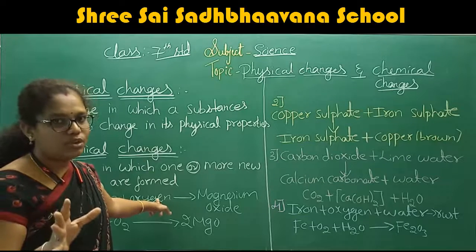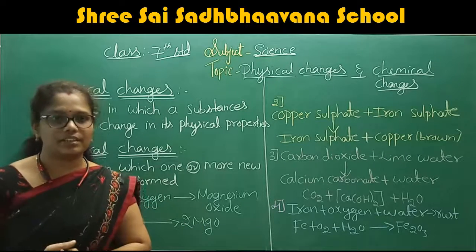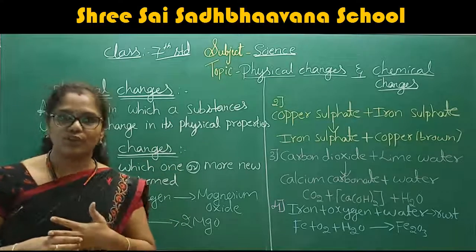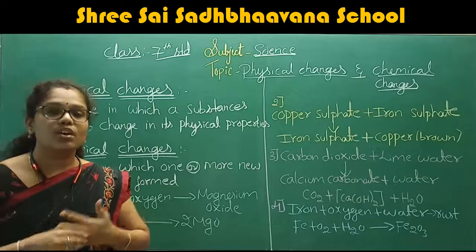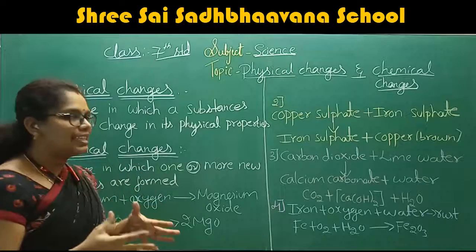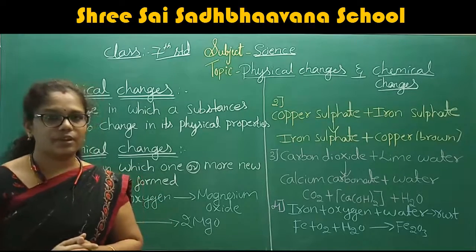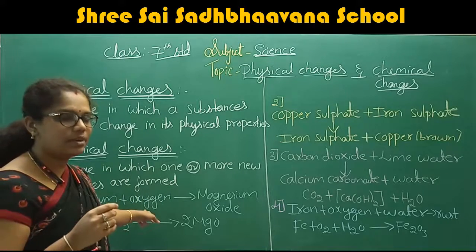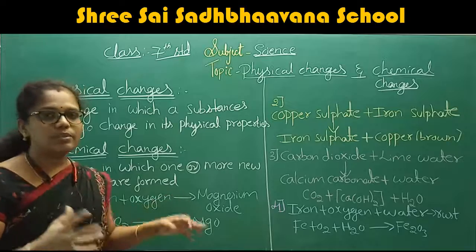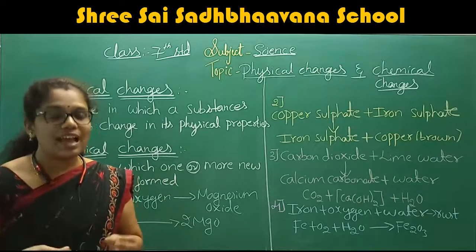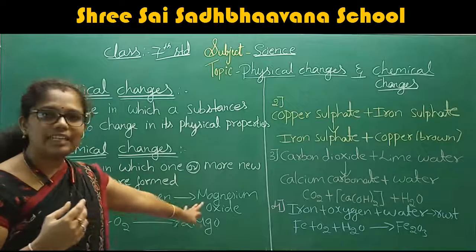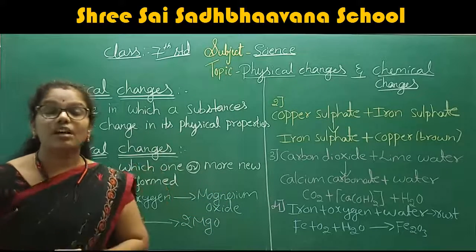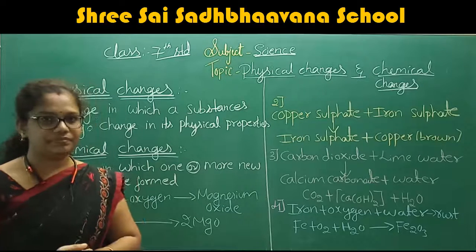I will show one video to explain this experiment, to understand the equations easily. When this magnesium burns in the presence of oxygen, it burns with white fumes and gives a white color powder, the powder of magnesium oxide.